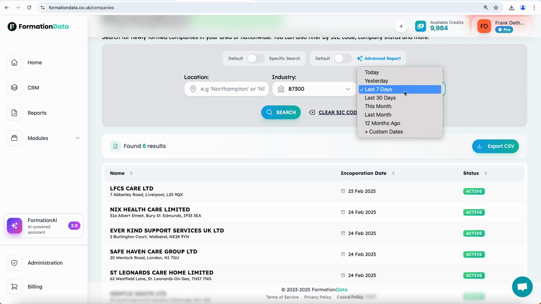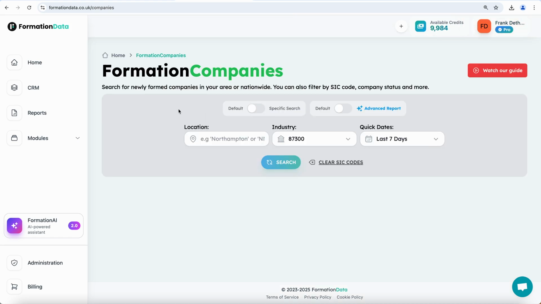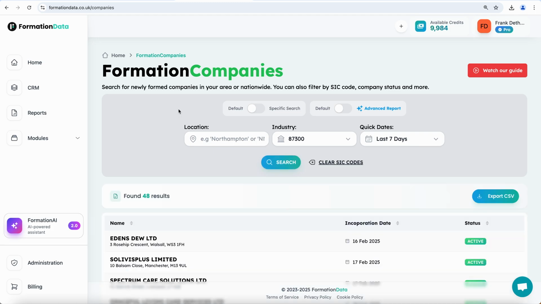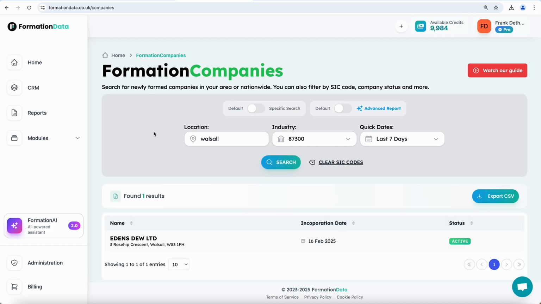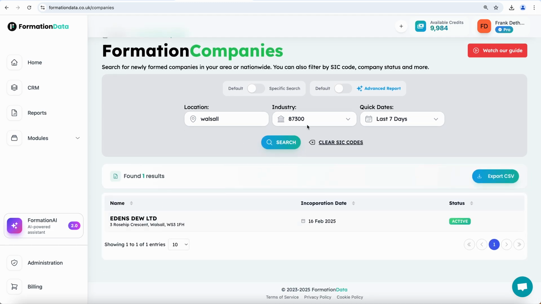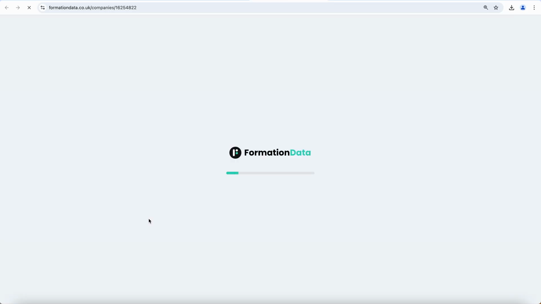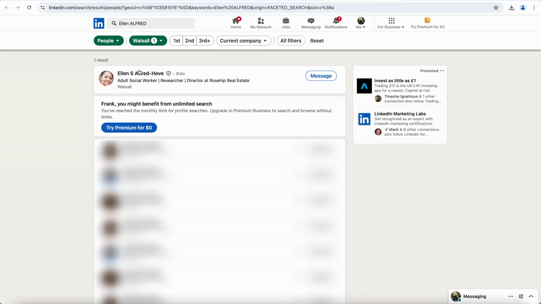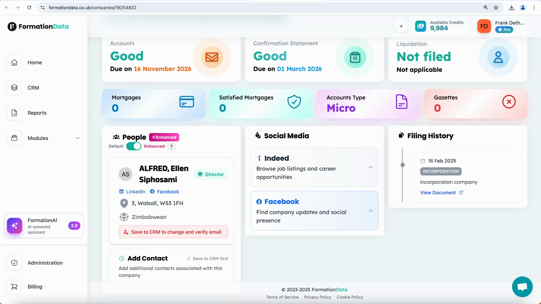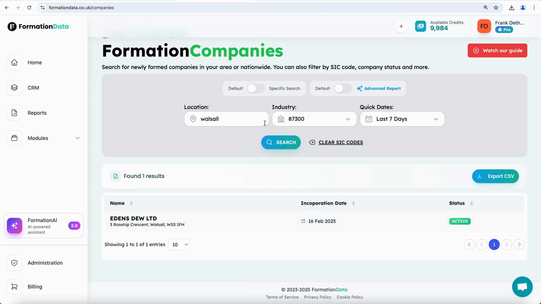So you can either use custom dates, but let's just take a look at the last 7 days. That's 48 results. You can narrow it down by location. And that's found one result of a residential care home in Walsall in the last 7 days. So again, if we take a look at this record and open up the social media, it'd be well worth contacting this director here.